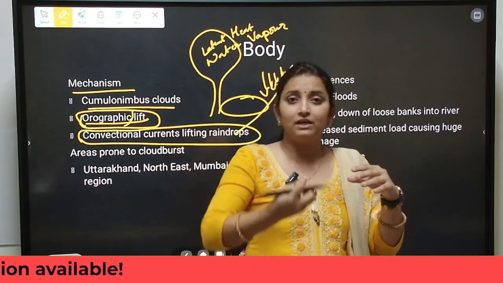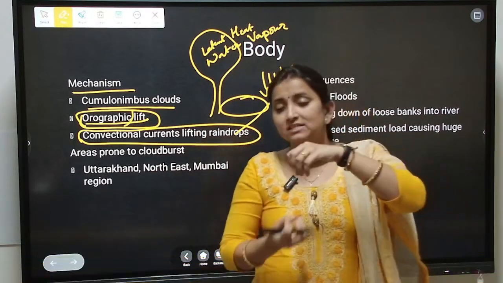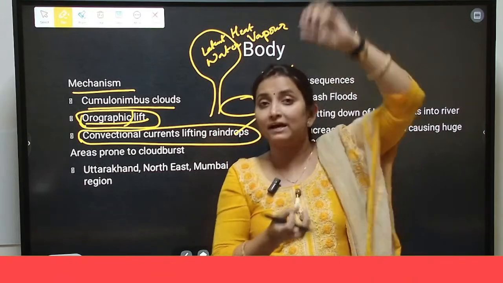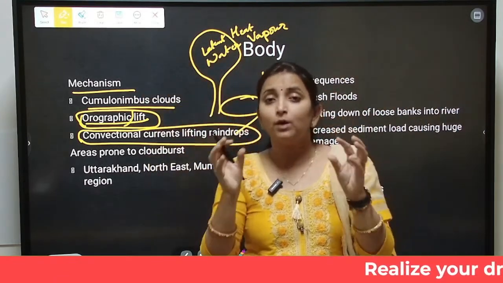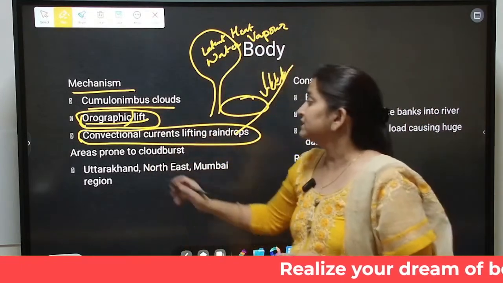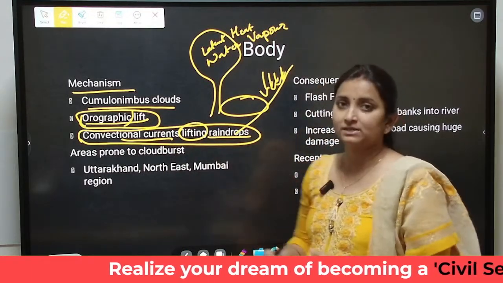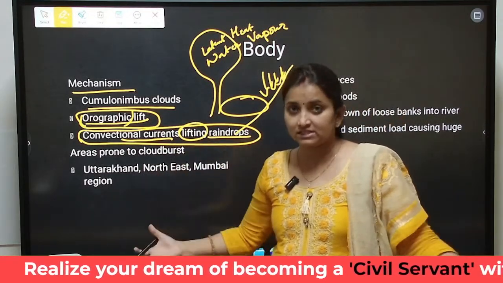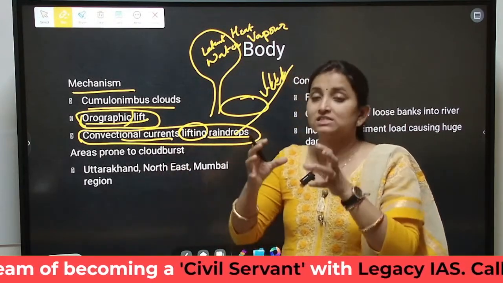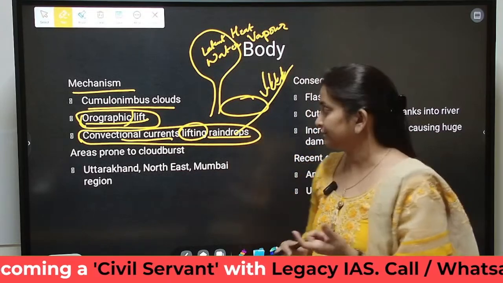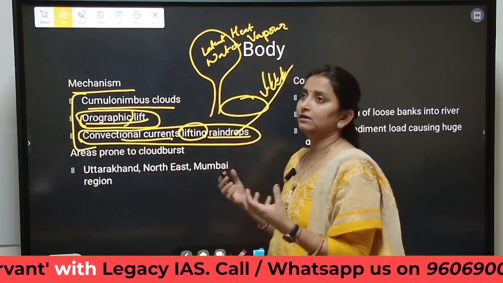It is causing the rising warm air. This rising warm air will push the raindrops again into the sky, and again their size will get enlarged. So a bigger amount of raindrops will occur. This is known as the convectional currents, which is responsible for lifting the raindrops, and the size of the raindrops increases. The amount of water vapor in the region increases, which causes immense rainfall in a small area. Okay, so these can be the three reasons for occurrence of cloudburst.